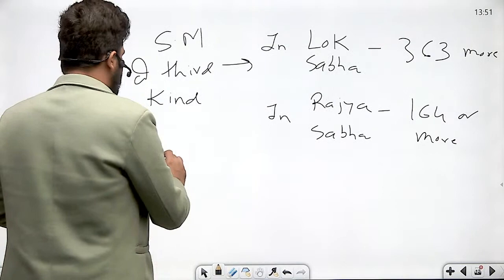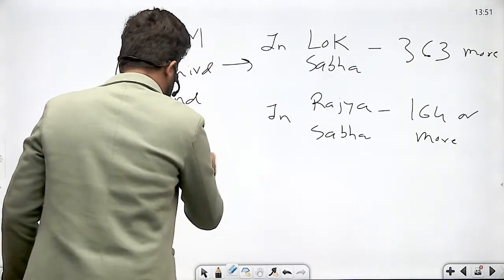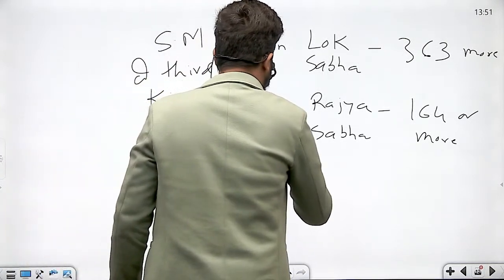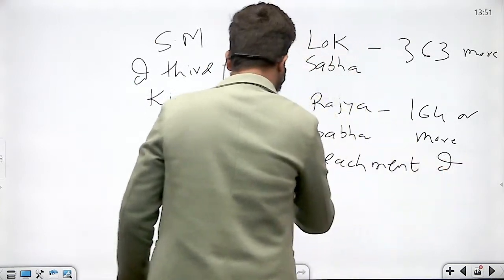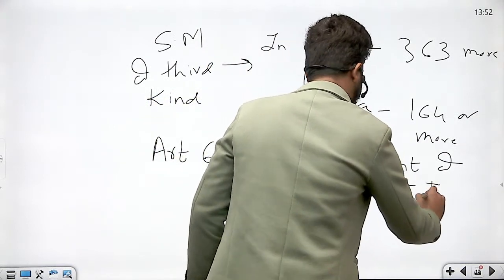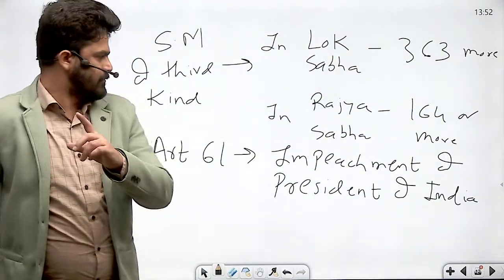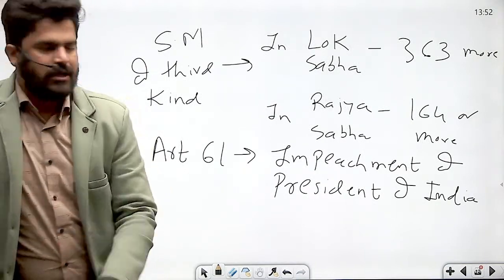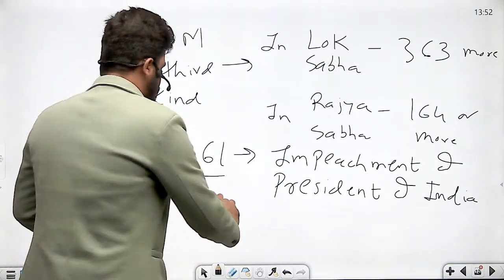Now where it is required? This majority is mentioned under Article 61 of the Indian Constitution. ठीक है? Article 61. Article 61 is about impeachment of President of India. Right? So, President of India can be impeached under Article 61 of the Indian Constitution for violation of on what